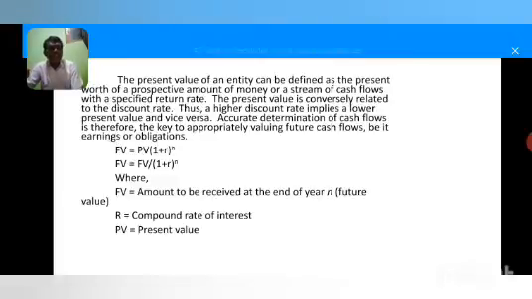Present value equals future value divided by 1 plus r to the power of n, where PV equals present value, FV equals amount to be received at the end of the nth number of years, that is future value, r equals compound rate of interest, n equals number of years.